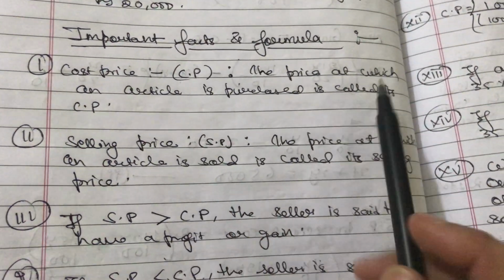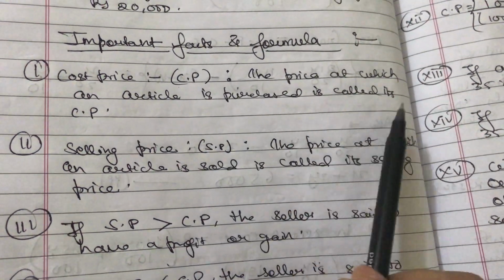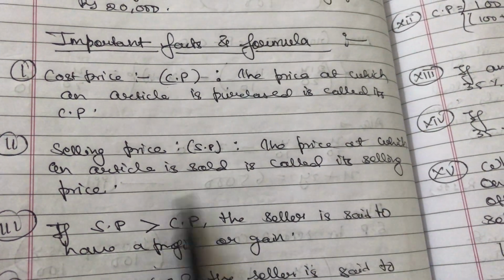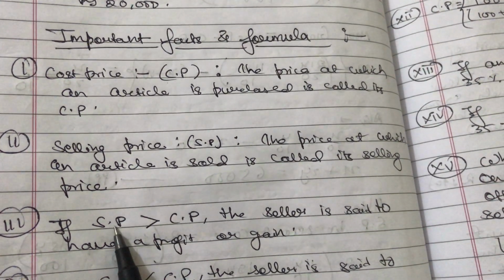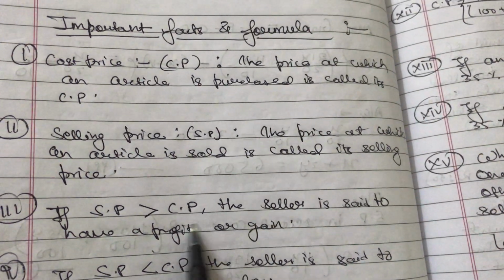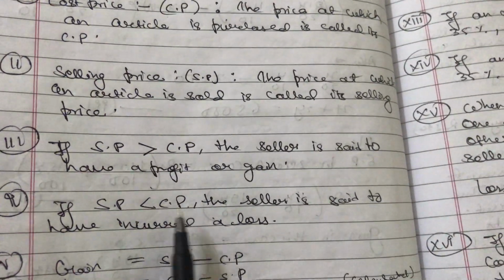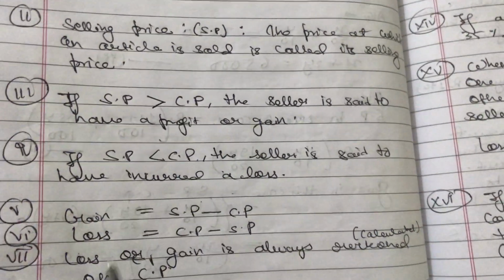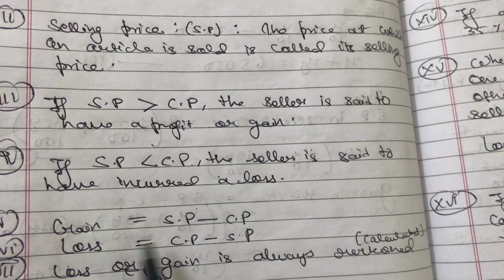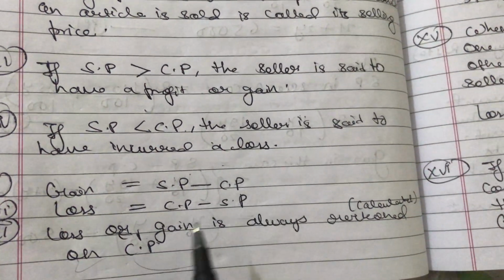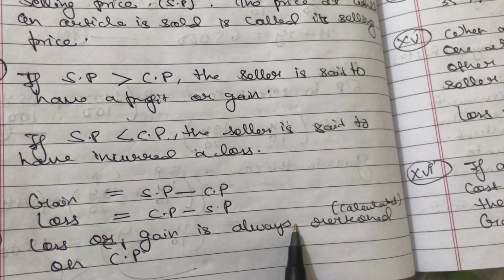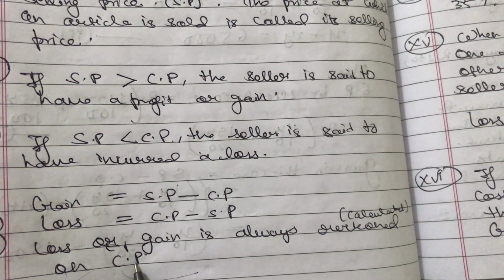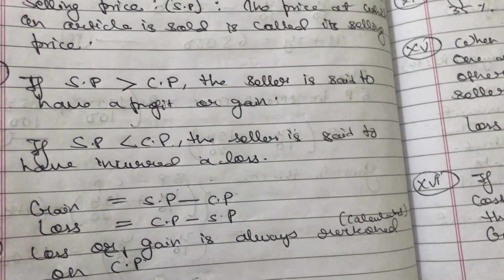First of all, CP is the price at which the article is purchased. SP is the price at which the article is sold. If SP, the selling price, is greater than CP, it's a profit or gain. If SP is lesser than CP, then it's a matter of loss. Also, gain equals SP minus CP and loss equals CP minus SP. Loss or gain is always calculated on CP. So CP is important; loss or gain is based on CP.